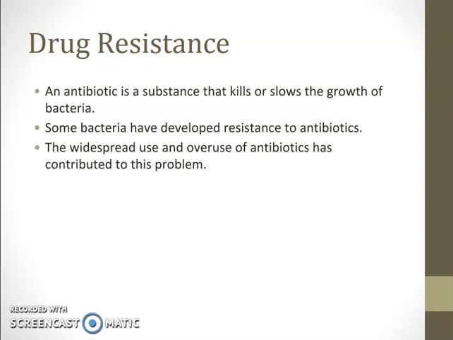This is especially likely to happen at low doses, which kill fewer bacteria. The misuse of antibiotics to treat viruses has also raised humans' resistance to the drugs. The widespread use and overuse of antibiotics and medicine in agriculture has contributed to the problem of resistance.